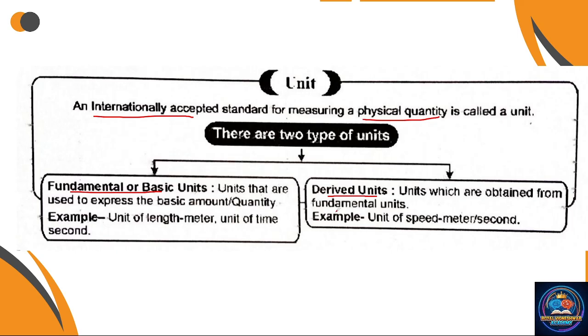The next type, derived units. The units which are obtained from fundamental units are called derived units. Example, unit of speed is meter per second. So, derived units are those which are obtained from fundamental units. Fundamental unit is the basic, and with this basic the derived quantity has come.